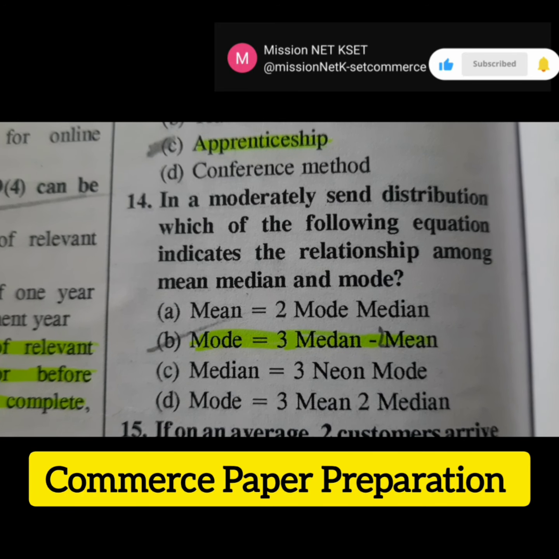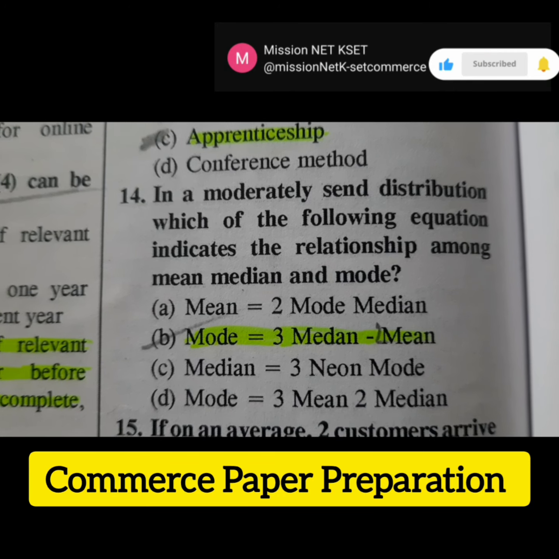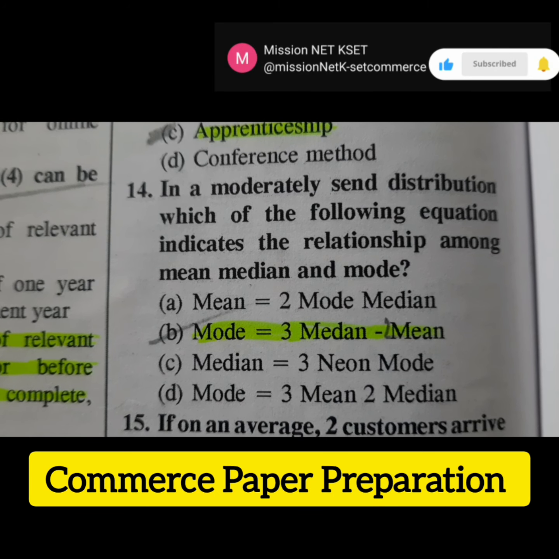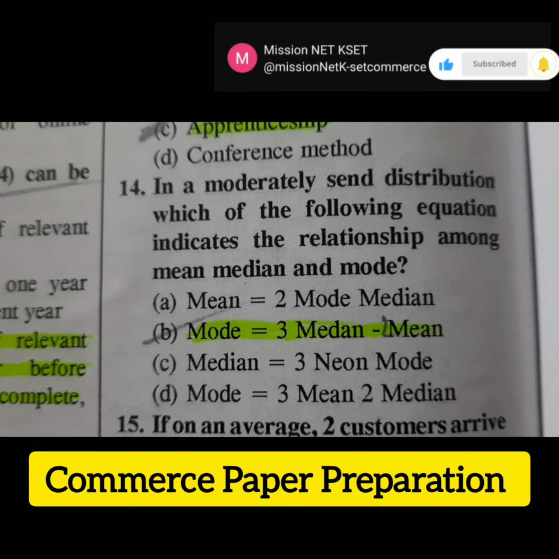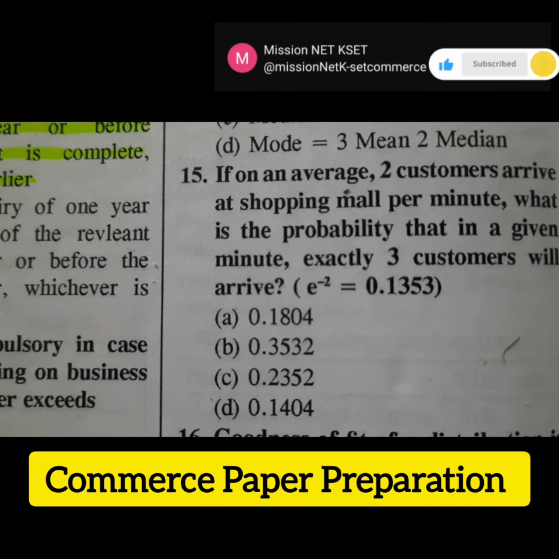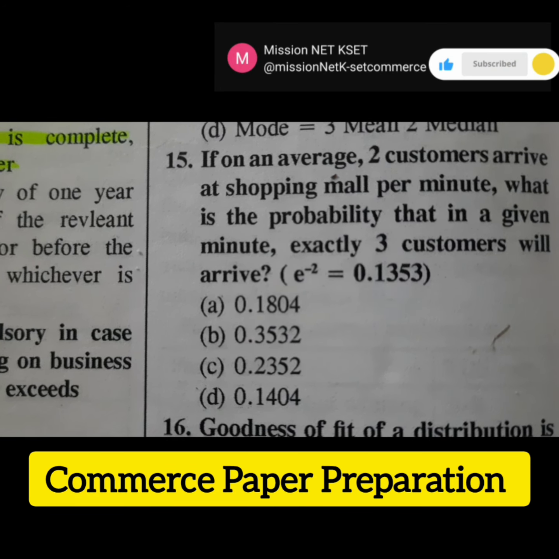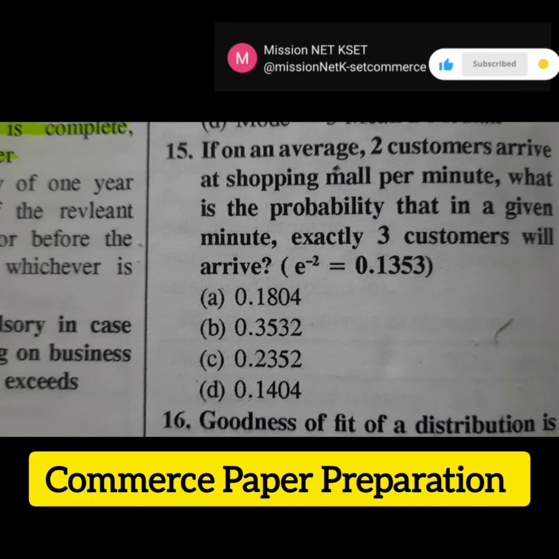The next question is in a moderately skewed distribution, which of the following equations indicates the relationship among mean, median and mode? The right answer is option B, mode is equal to 3 median minus 2 mean. Then the next question is if on an average 2 customers arrive at a shopping mall per minute, what is the probability that in a given minute exactly 3 customers will arrive?